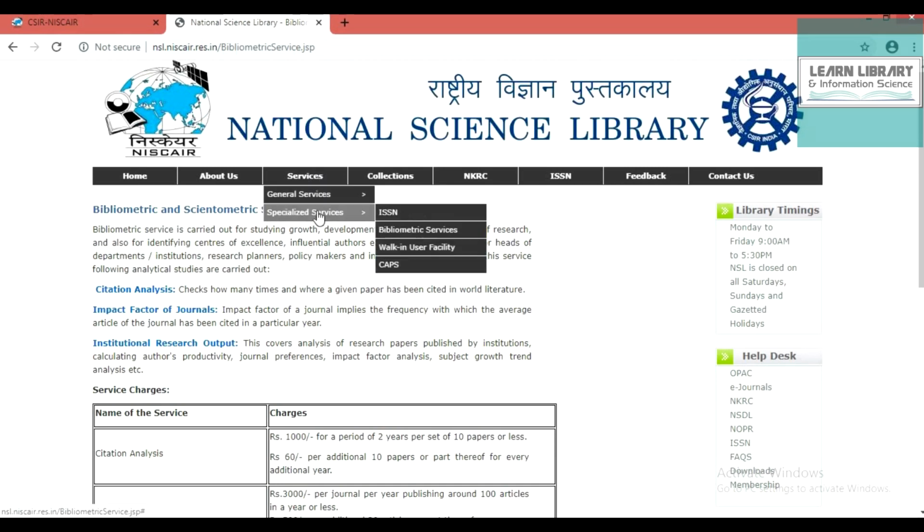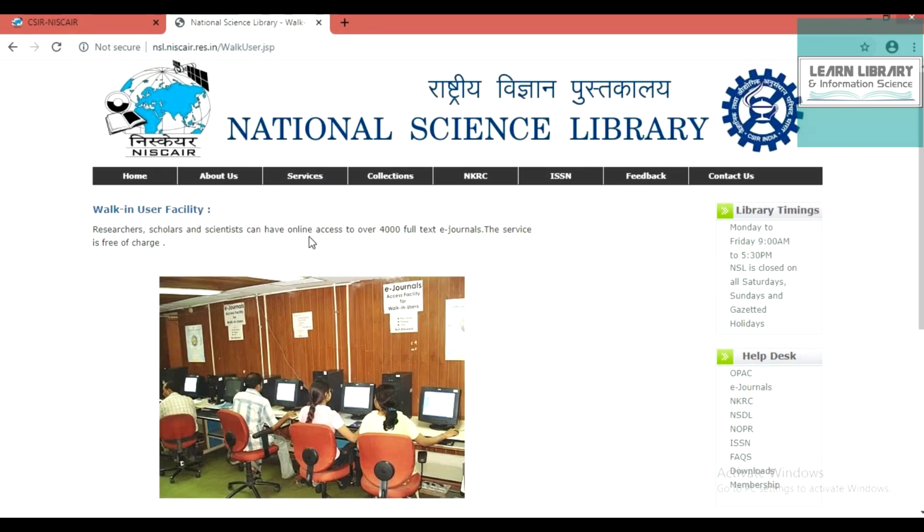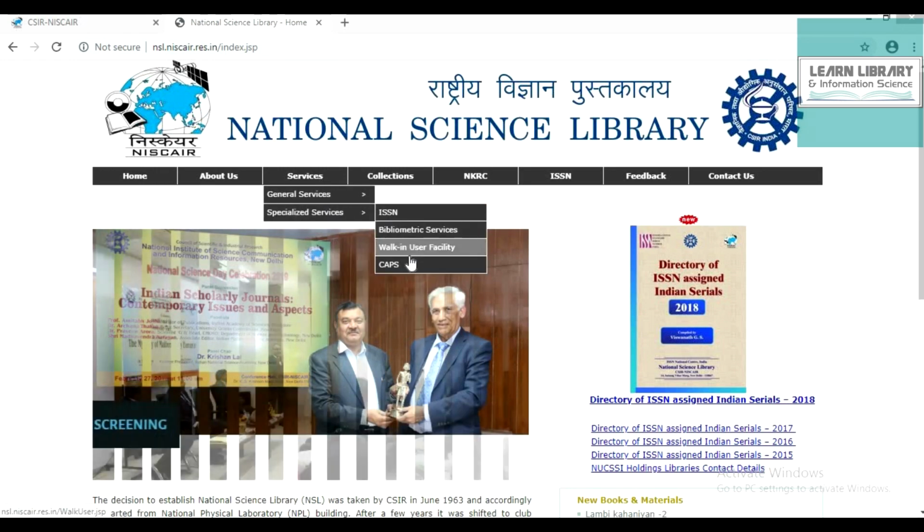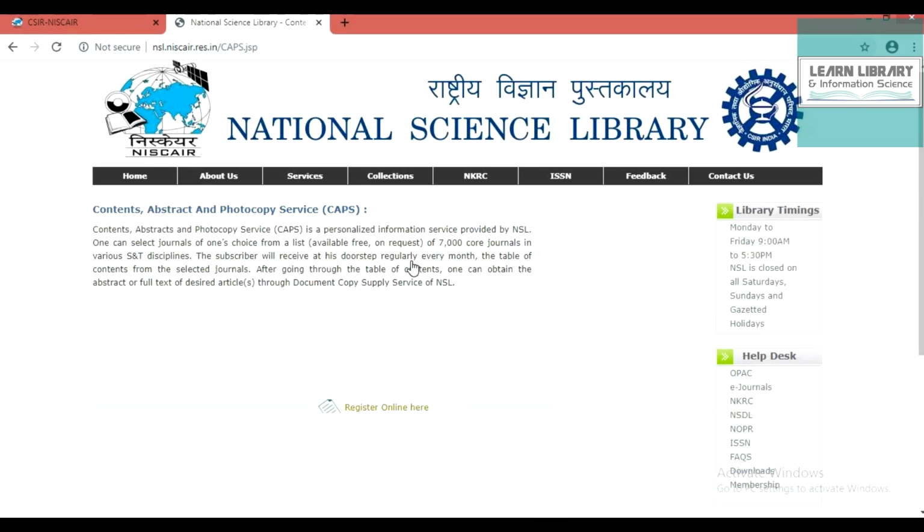Next service is working user facility. The research scholars and scientists can work in the library and they can access the full text journals, and this service is free of charge. Another specialized service of National Science Library is CAPS. The full form of CAPS is Contents, Abstracts and Photocopying Service. It is a very personalized service. The subscriber will receive journals at his doorstep and it is free of cost.